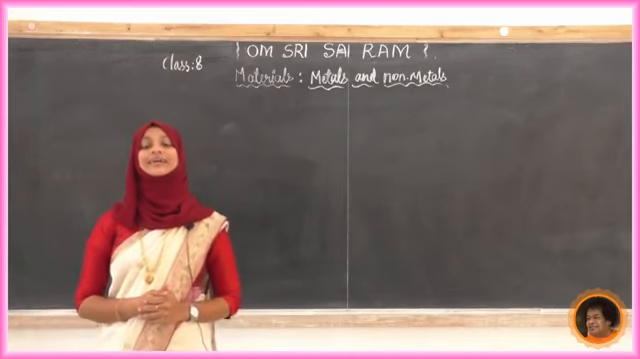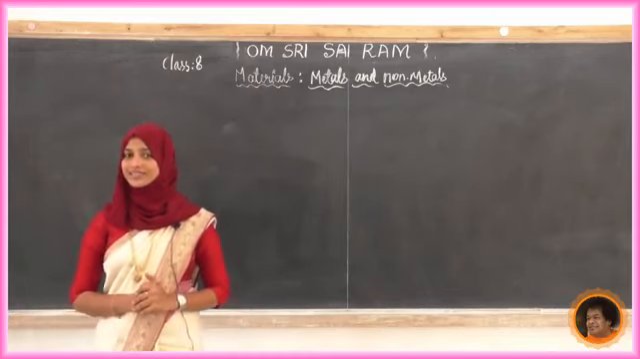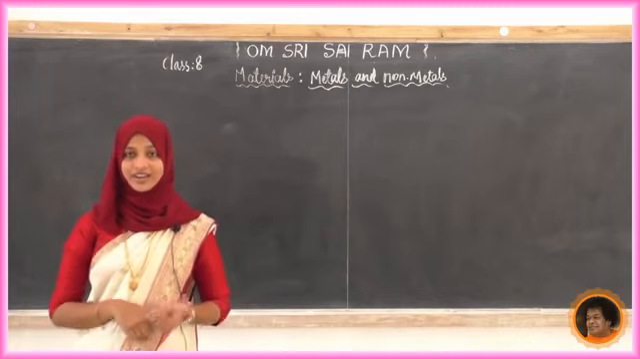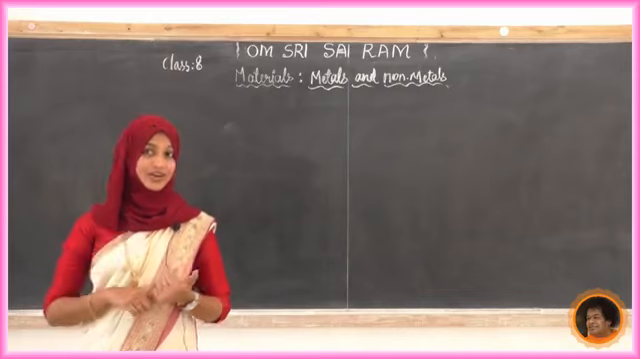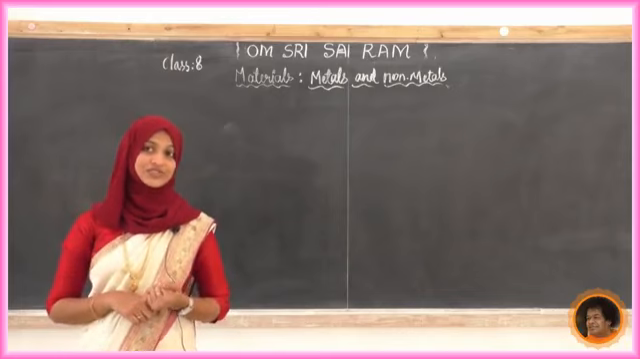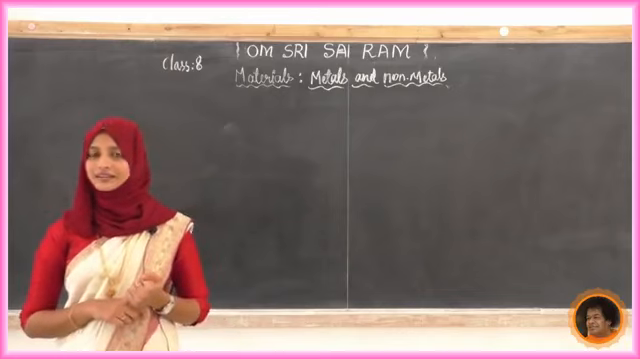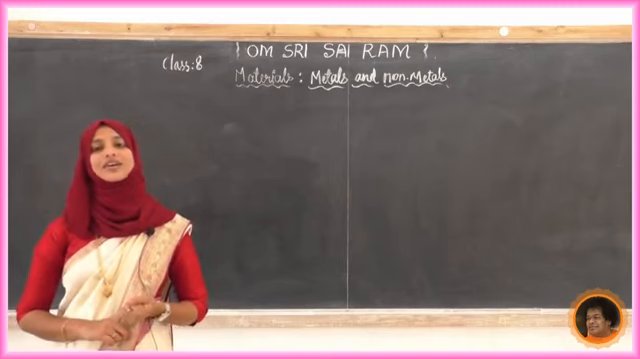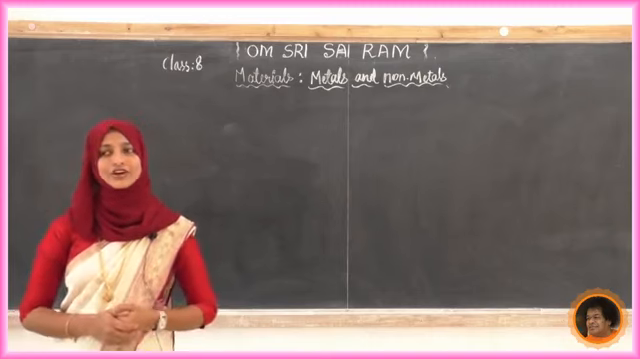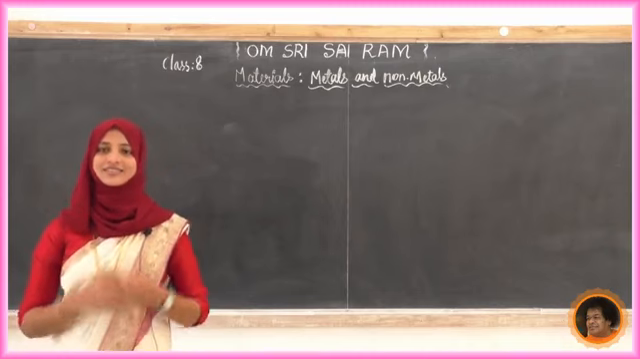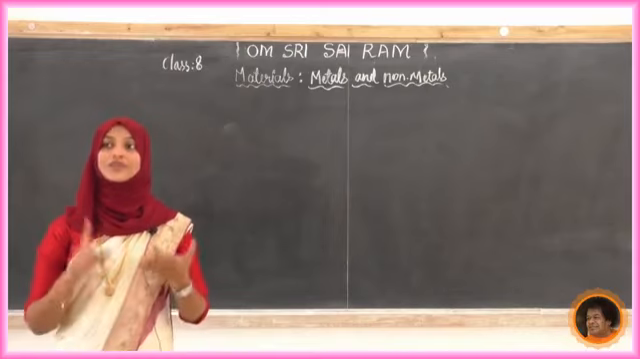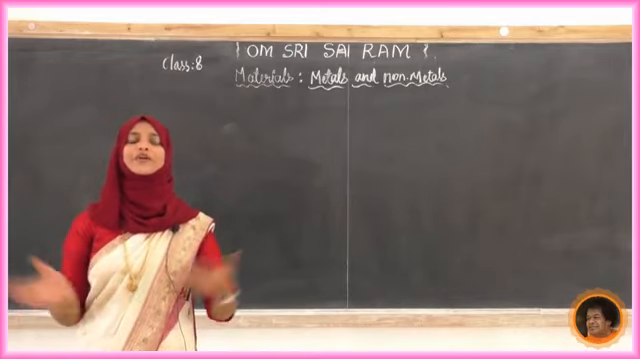Now, tell me examples of metals. Silver, gold, iron, sodium. Any other metals? List out different examples for metals. What about non-metals? Give examples for non-metals. Oxygen, nitrogen, carbon, phosphorus. There are a number of non-metals.